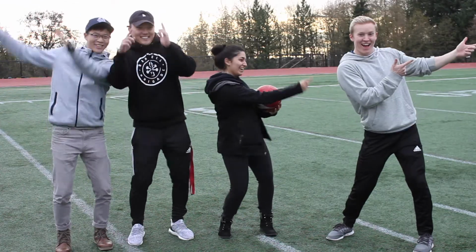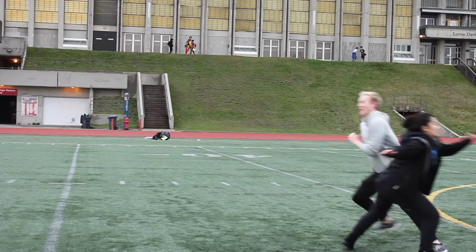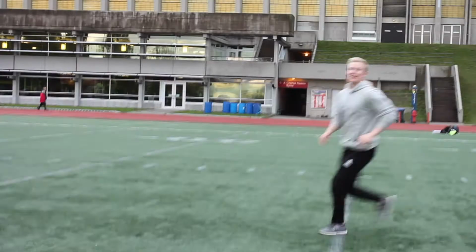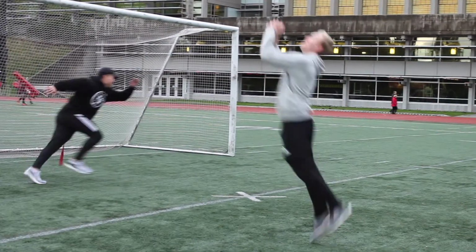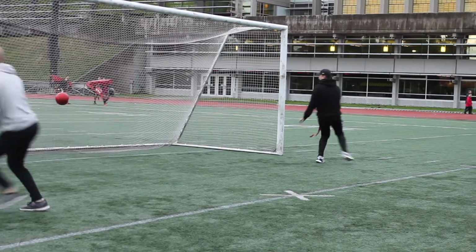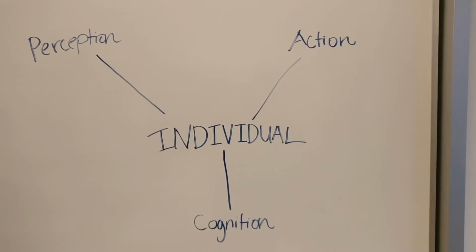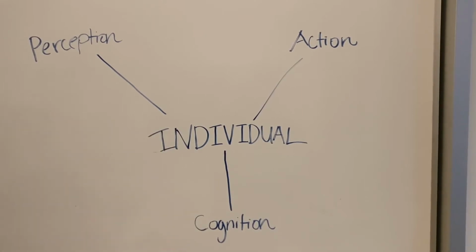Let's take a look. In order to make this stellar goal, Ethan must perform the following goal-directed movement. On an outdoor field, he must avoid an opponent and run, then jump to head a soccer ball into the goal. The individual constraint category can be separated into 3 subcategories.